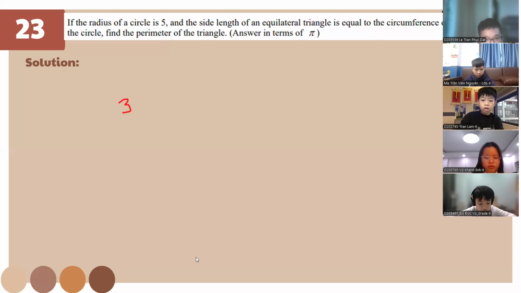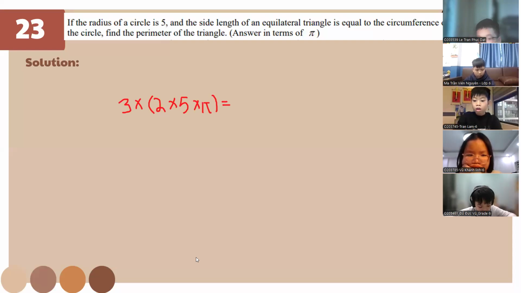So we don't need to do the pi anymore. We can just put pi as pi. Okay. So this is the solution for this one. It's gonna be simple. So the answer is 35.